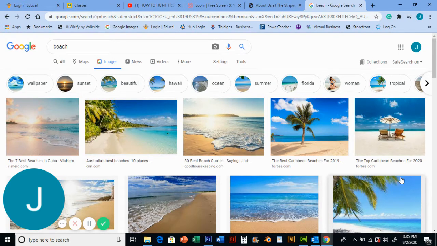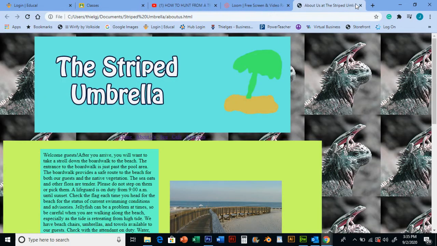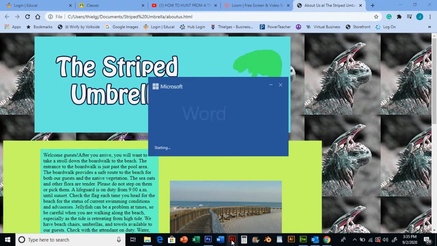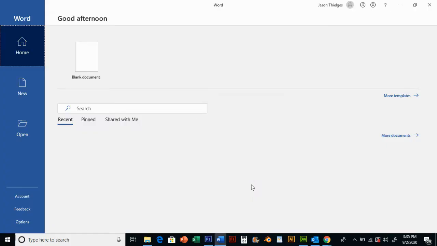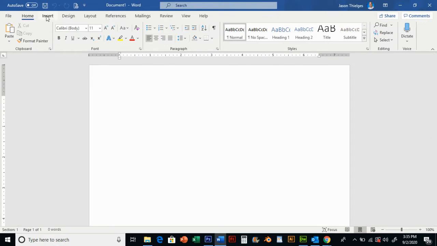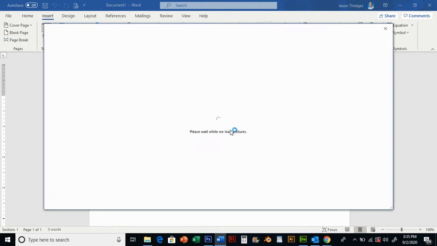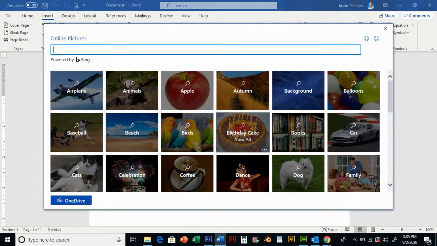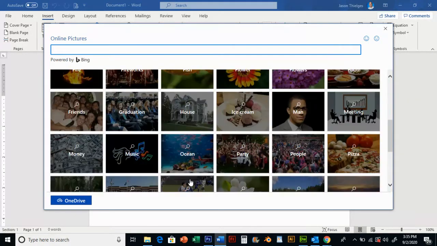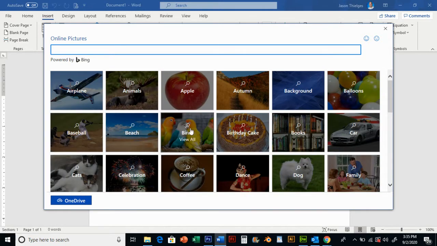I think the easiest thing is to go through Microsoft Word, which is usually on your computer. Most of those Bing images are actually free. Maybe we should just do that. If I open Microsoft Word with a blank document, go to Insert, and go to Online Pictures, because you have Microsoft Word purchased on your machine, you can find these online pictures that you're not going to get in trouble for taking.